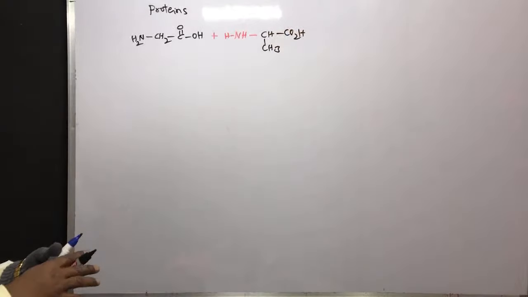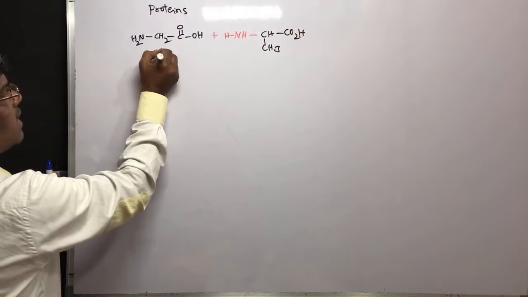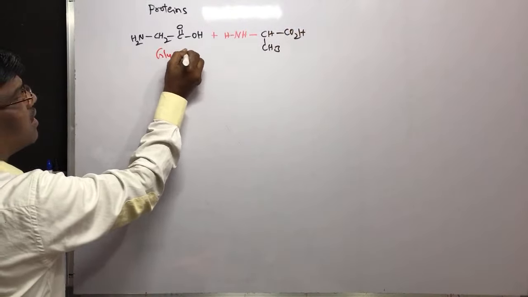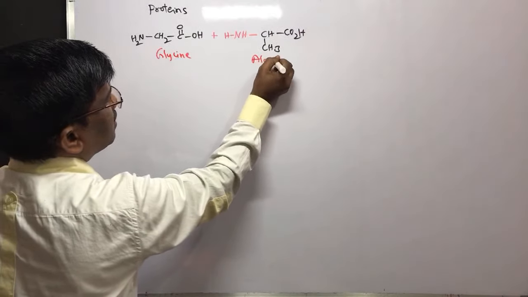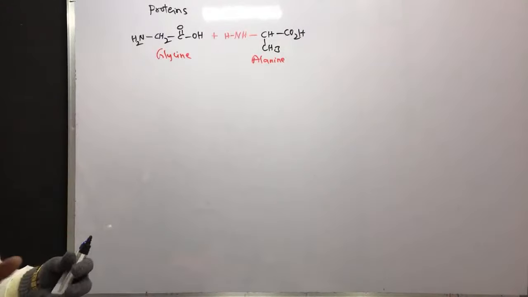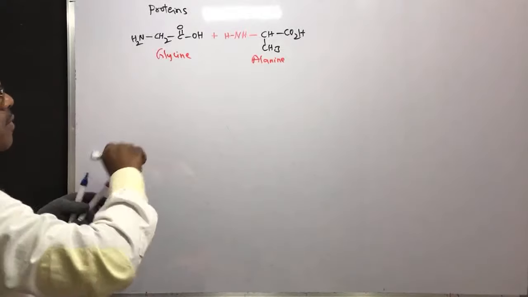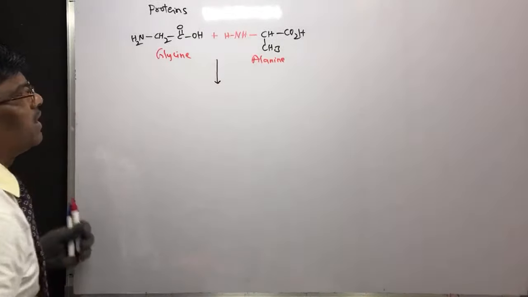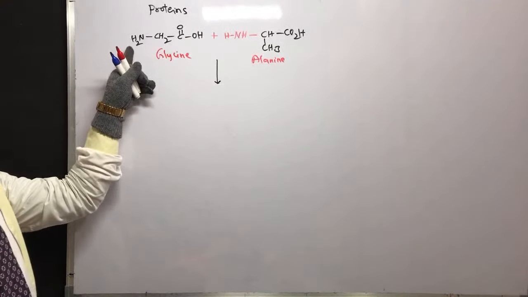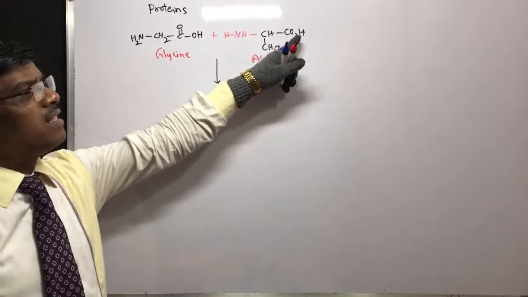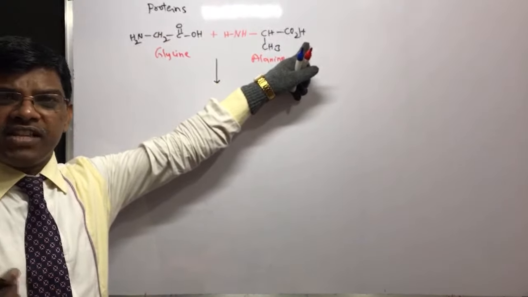So this is glycine and this is alanine. Usually it is not going to form this peptide bond. There are different methods where you have to protect this amine group and this acid group by benzyl ester.